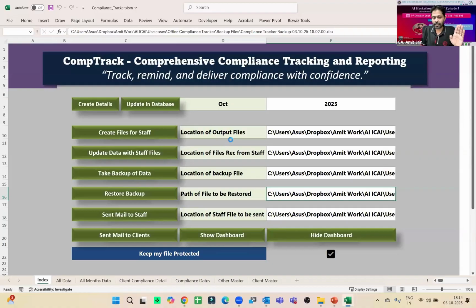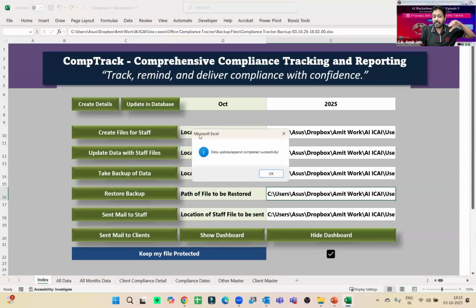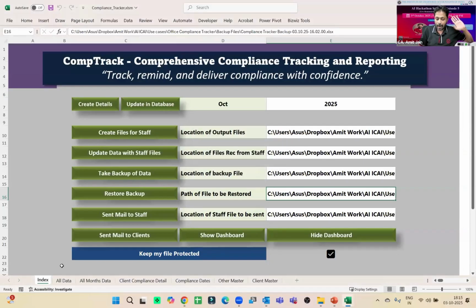So in the meantime, it is working. Once it is updated, we can get different kinds of insights. I want to get insight into what staff is performing, how much I am earning from different clients, what compliances I have done, what compliances are done late, what remarks staff has provided. It has one single sheet where you can get different kinds of remarks, right? So it has been updated.